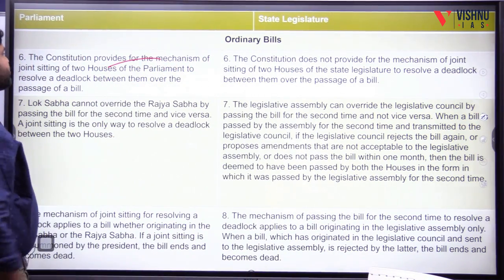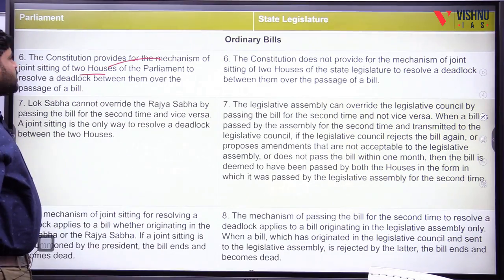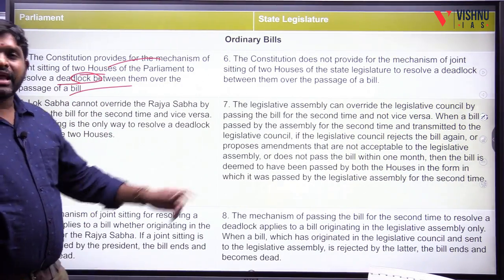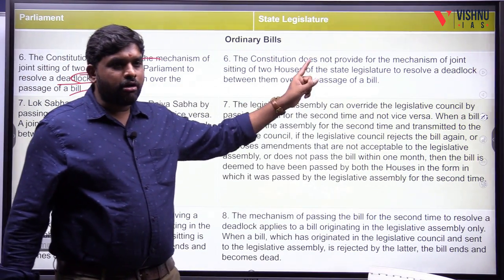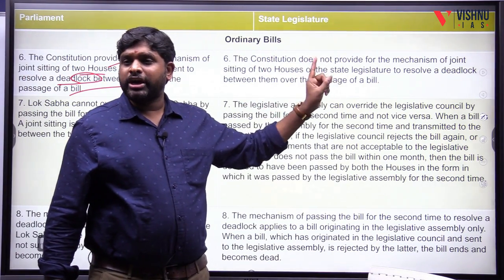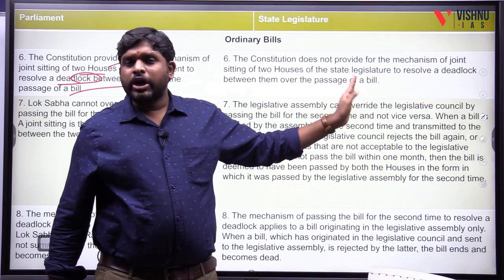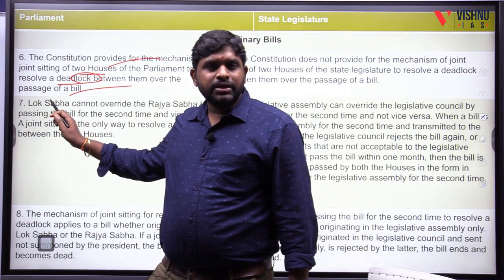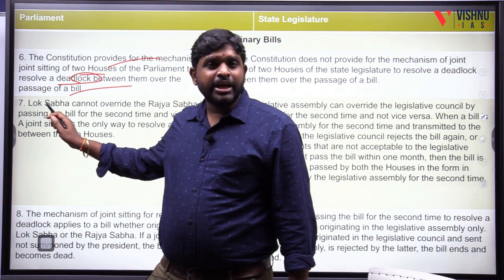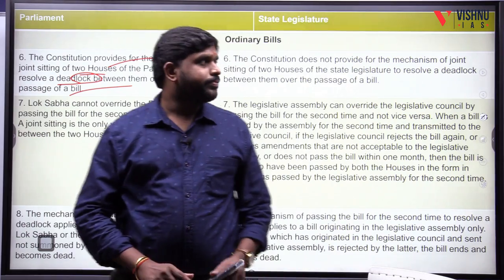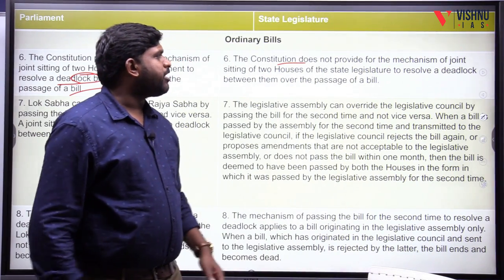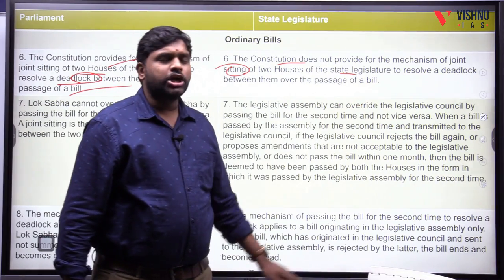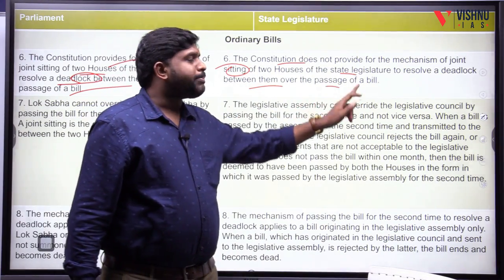The Constitution provides for the mechanism of joint sitting of the 2 houses of the Parliament to resolve a deadlock between them over the passage of a bill, whereas here there is no concept of deadlock resolution. There is no concept of joint sitting if there is a deadlock. The joint sitting concept is totally absent. The joint sitting is summoned by the President. The Speaker of the Lok Sabha will preside over the joint sitting. The Constitution does not provide for the mechanism of joint sitting of the 2 houses of the state legislature to resolve a deadlock between them over the passage of a bill.